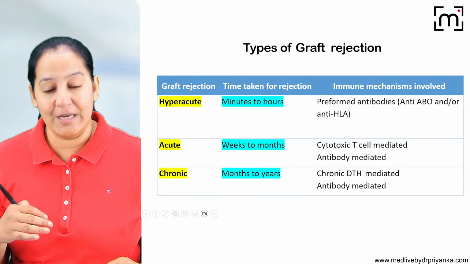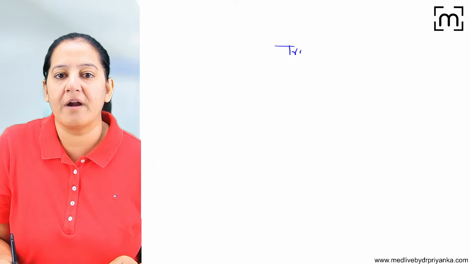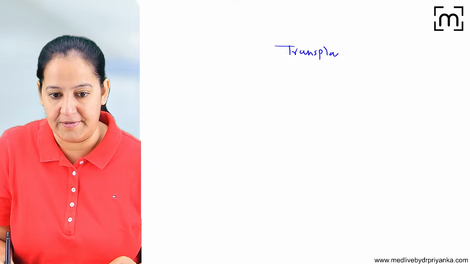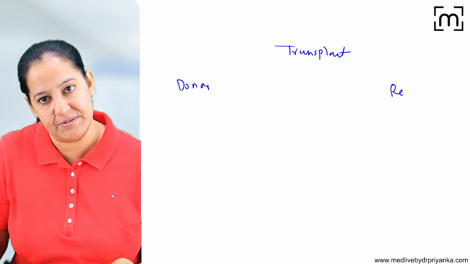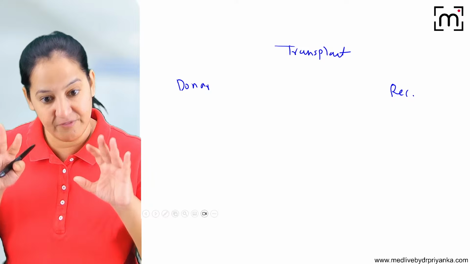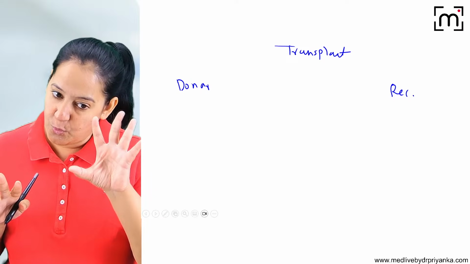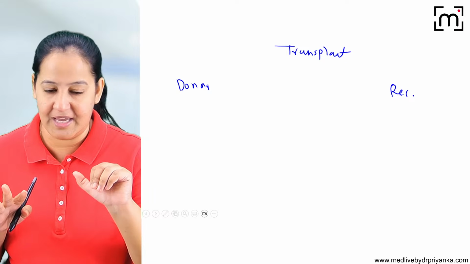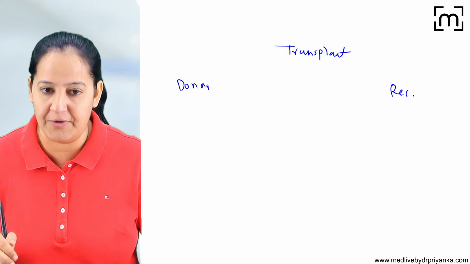So now let me tell you the types of rejection. There are 3 types of rejection. Whenever transplant surgery is performed, 2 teams of surgeons are required, one working on the donor and one working on the recipient. Preferably, we prefer the same hospital, with 2 operation theaters functional back to back, one with the donor team and the other with the recipient surgeon team.